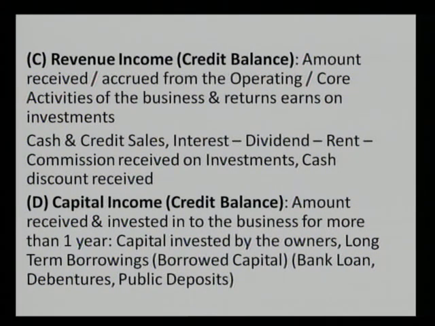Fourth part is the capital income or it is known as capital balance. The investments made by the owners, if they are the proprietorship firm, then single owner has invested the capital. If it is the partnership firm, then more than one partners are there and they have invested their capital into the company or the business. If it's a company, the number of shareholders have invested into the shares of the company. It is known as capital for the company and it bears the credit balance.